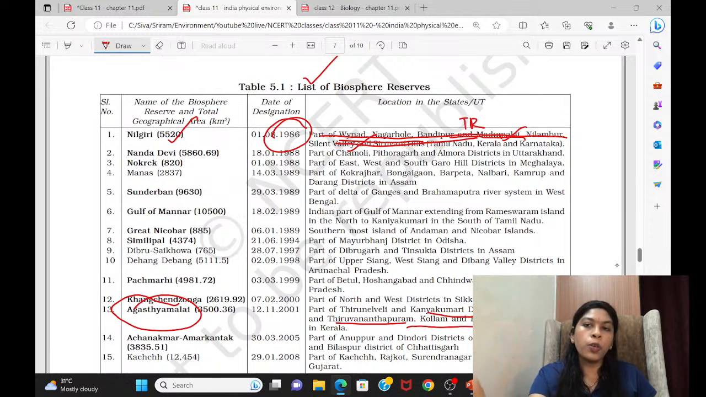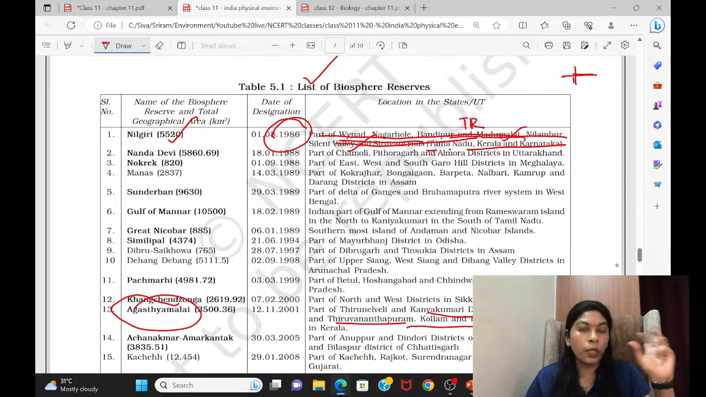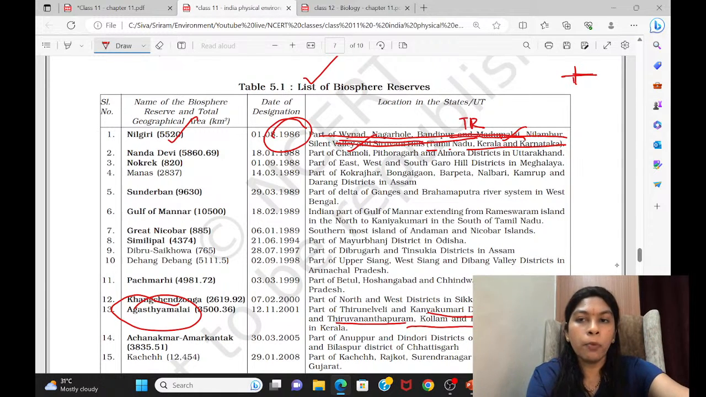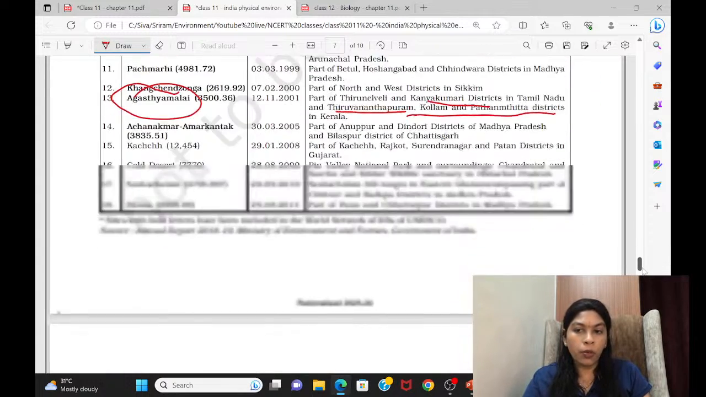But you should also add one more table here. Location is not that much important. You have to know which states it is covering, which other state is present. Nilgiri means it is covering 3 states: Tamil Nadu, Kerala, Karnataka. That you have to know. But when you are adding, another important area is whether there are any tiger reserves present inside, or any wildlife sanctuary present inside. This too is very important. Even elephant reserves you can add if you want. So these are some of the details which you have to note.